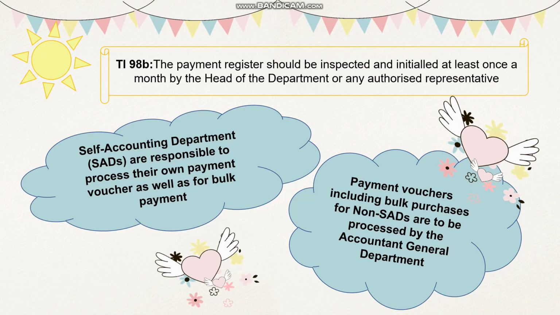Self-accounting departments (SADs) are responsible for processing their own payment vouchers as well as bulk payments. Payment vouchers, including bulk purchases for non-SADs, are to be processed by the Accountant General Department.